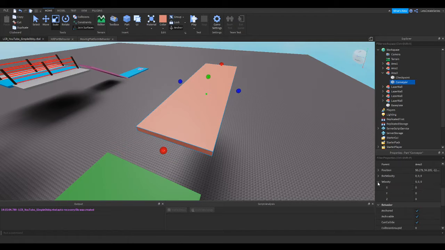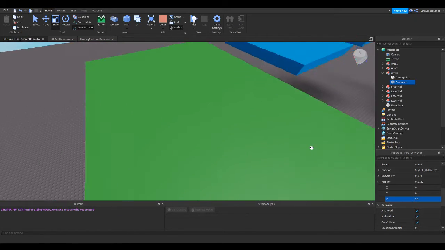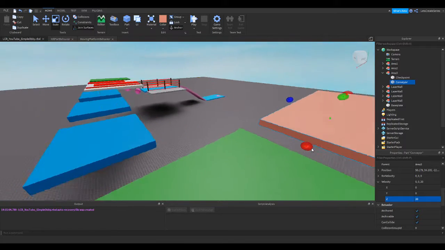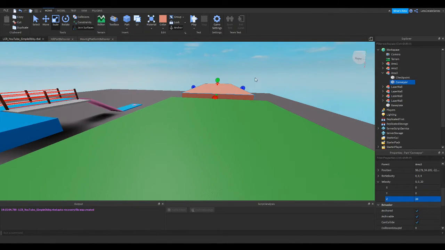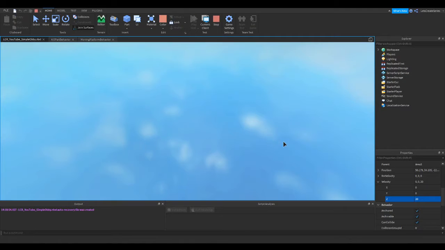And so when we expand velocity in the properties window, we'll see we have an X, a Y, and a Z. So let's go ahead and change Z from 0 to something like 20. And then we can play. And a faster way, instead of going all the way from the beginning, is to bring your camera right to this checkpoint right above it. And then there's that drop down arrow under Play, and we can click Play here. And that will drop your player right where your camera is.